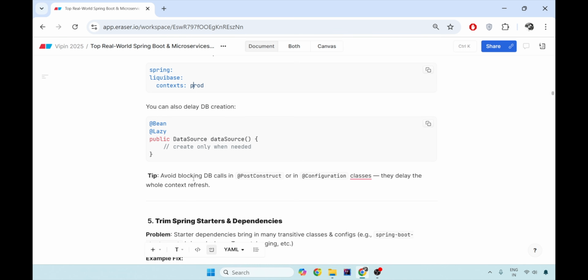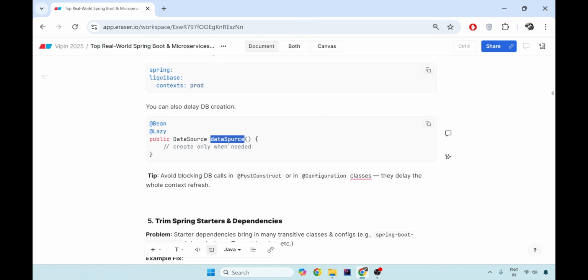when the application starts. You can also mark all the data sources as lazy and create them only when the real database call happens. So this prevents a very long delay in the cold start for database creation, validations, logic creations, and your Liquibase and all those things starting up.